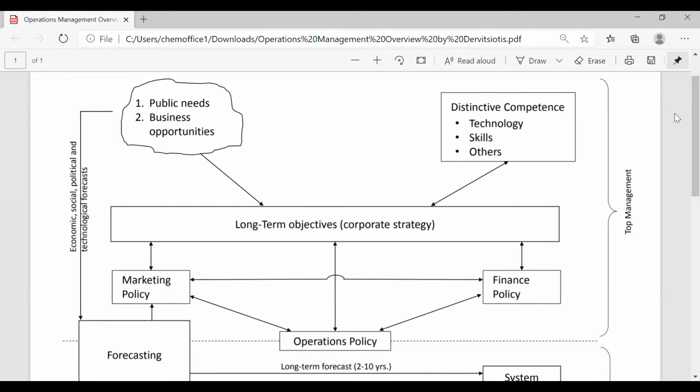Human resource. Absolutely. So human is also reflected. And then they put a catch-all bullet point there called others. Okay, now you can understand, you can place in your own mind, you can redraw this part of the diagram as distinctive strengths in terms of the resources: human resources, financial resources, technology, infrastructure and material resources, organizational and managerial resources. And of course, when you come to competencies, definitely the focus is on the human resource more than anything else. Okay, but nevertheless, you can interpret the term here with a broader meaning.